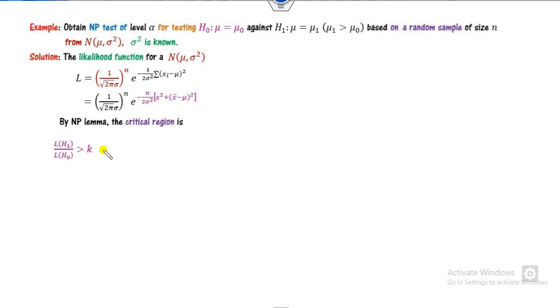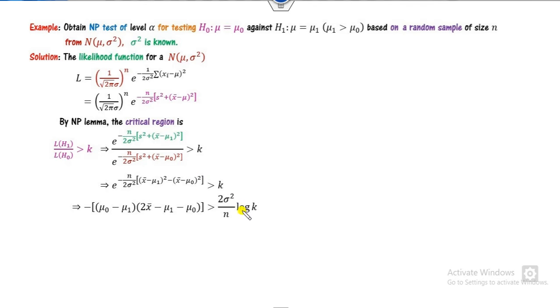Now we can define the critical region. I can take H1, mu is mu1, so I can replace it here with mu1. This is a constant, and for H0 it will be cancelled out because we have taken it as mu1. Now again you can take the numerator, and I can take the logarithm, which can be written here.